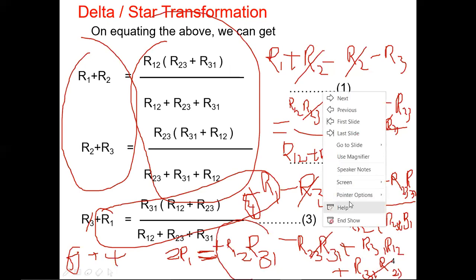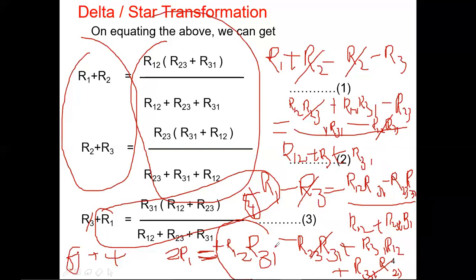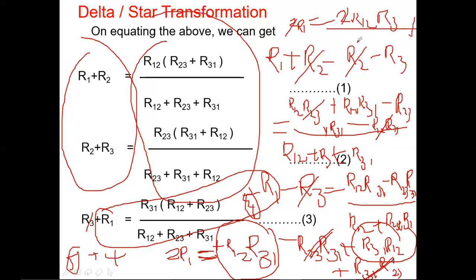While you are cancelling this point, here both are positive, R1 to R31, R1 to R12, both are positive. This is going to add. But here R23 and R31 are in opposite directions, one is positive, one is negative, so both get cancelled. Then I am writing 2R1 is equal to 2 R12 R31. Then the 2 gets cancelled. The denominator is R12 plus R23 plus R31.